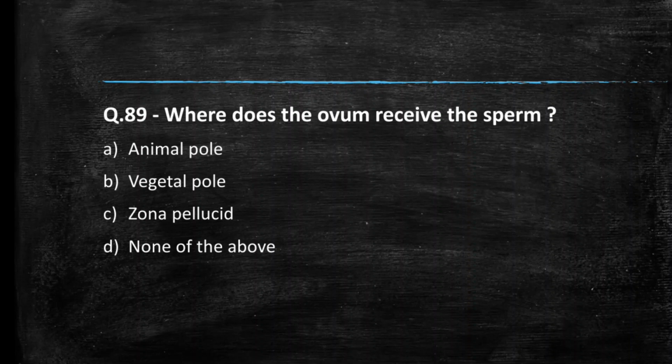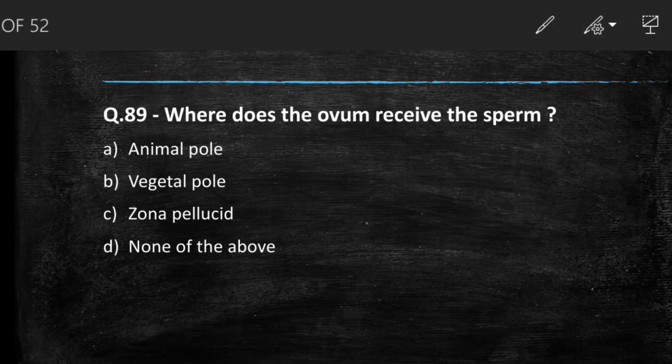Next question we have, where does the ovum receive the sperm? So you have to remember this, ovum receives the sperm at vegetal pole. So the answer to this question is option B.